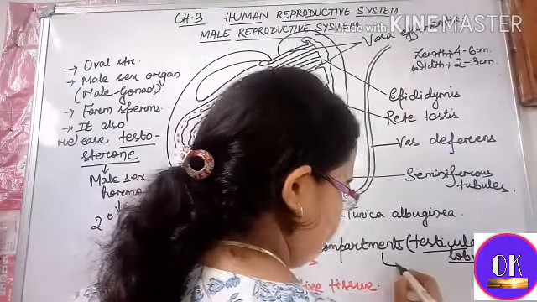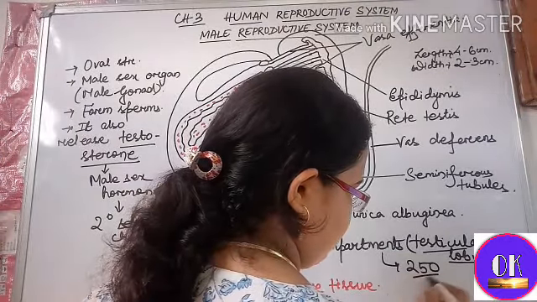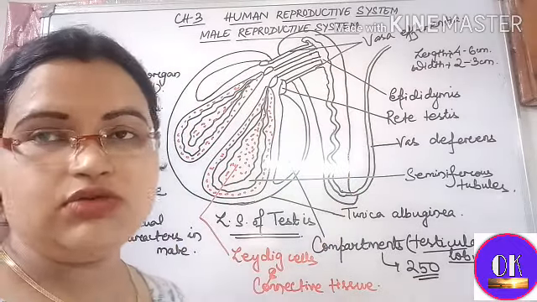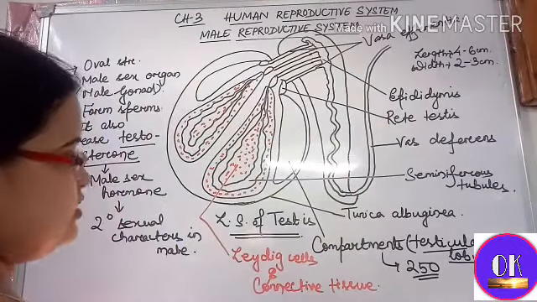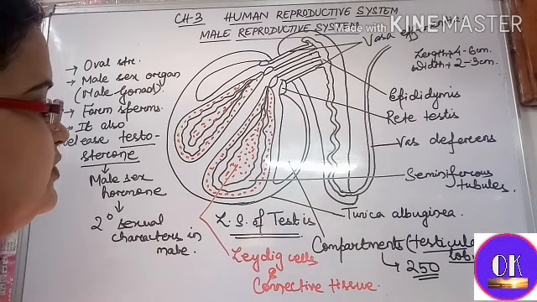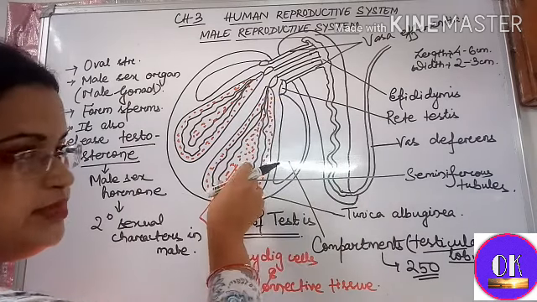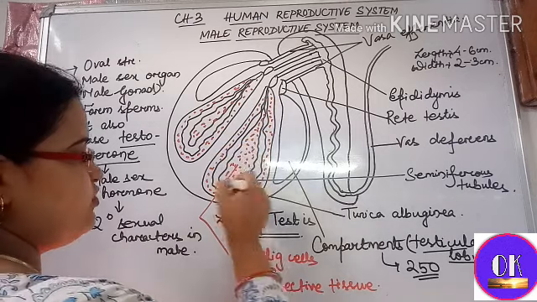Okay, and how many are present? Around 250 testicular lobules are present. Next, inside the compartments there are highly coiled structures.